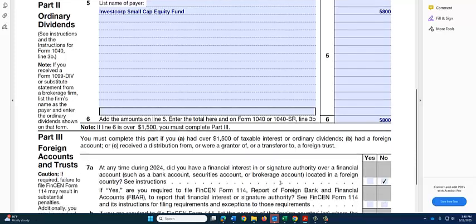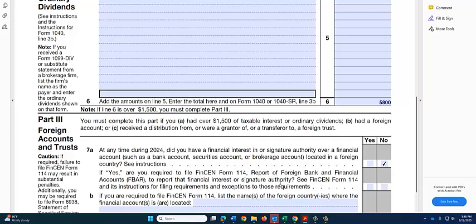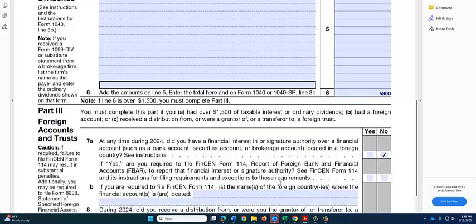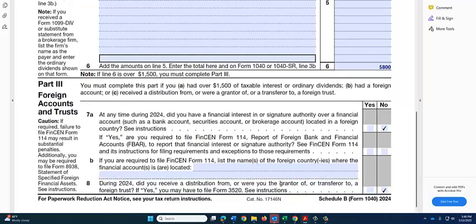At the very bottom, remember to answer the questions about the foreign accounts and trust. There were no foreign accounts, so we will enter no on 7A. We'll skip 7B because it's only if the answer was yes here, so we don't need to put anything on 7B. And then on line 8, we will enter no.